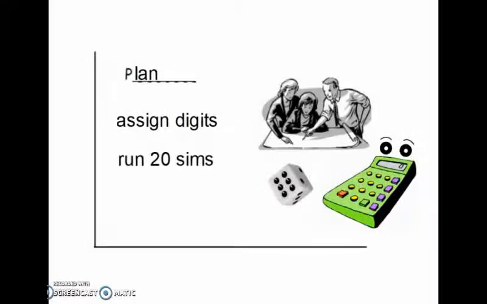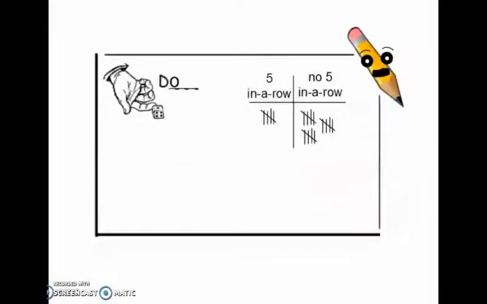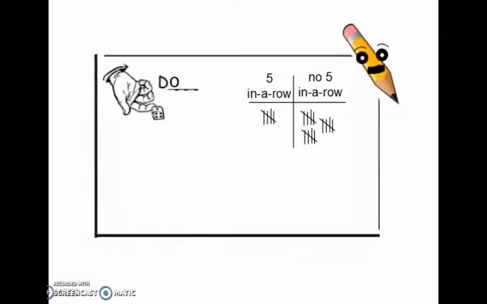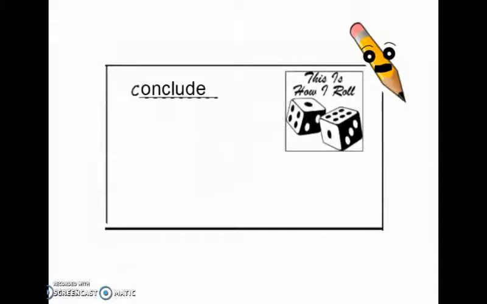So, do you always have to use a dice to assign the random numbers? No, for simulations, you can use the random digits table or any other random chance device. So, how do we exactly record our results? In this process, we're going to record our results by making a table and tallying each trial that we get 5 circus peanuts in a row and each trial that we do not get 5 circus peanuts in a row. With these 20 trials, we had 5 trials with 5 circus peanuts in a row, and the remaining 15 trials, we did not get 5 circus peanuts in a row.